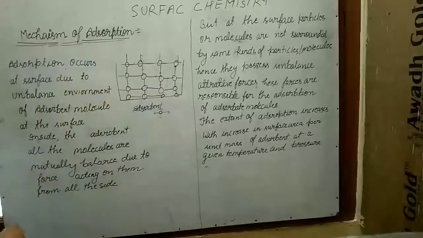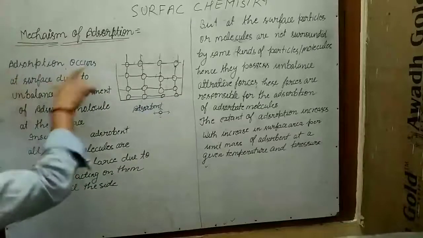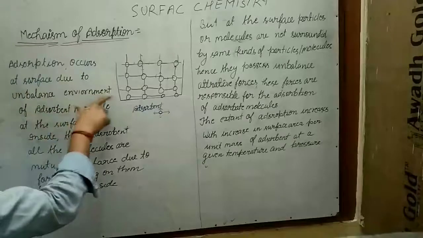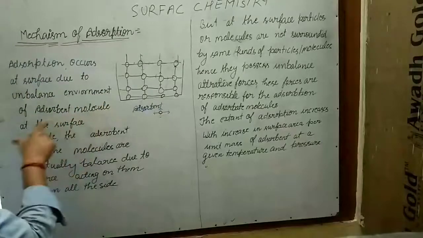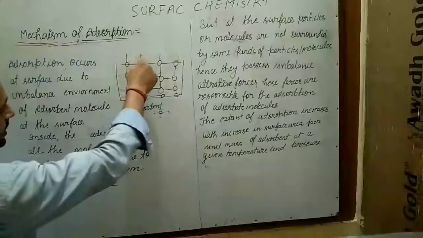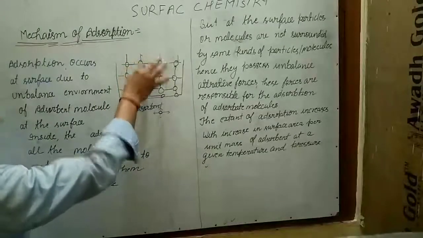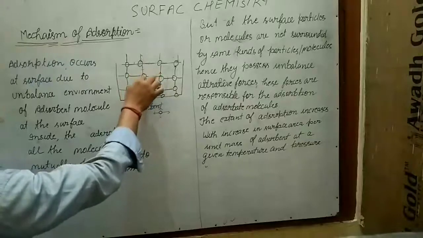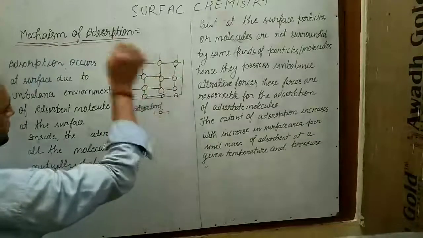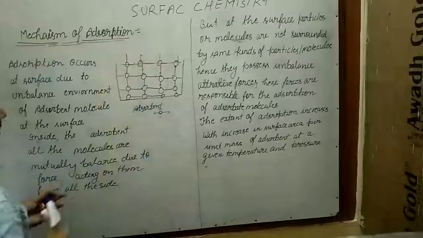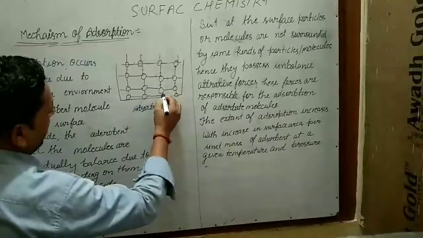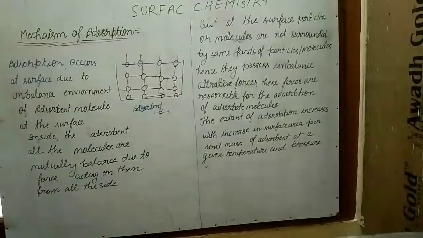So here we can discuss. Adsorption occurs at the surface due to the unbalanced environment of the adsorbent molecules at the surface. Here it is balanced because it is surrounded on all sides. That is also balanced, this one is balanced, that one is also balanced. So all molecules except the upper layer are in balanced position, but the upper molecules are not in balance. Due to that they adsorb the adsorbate at the surface.